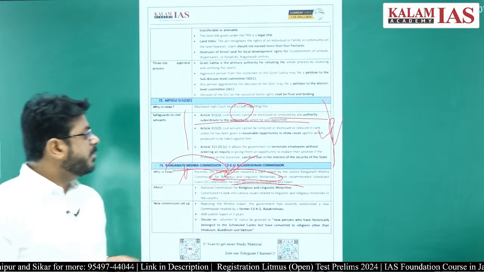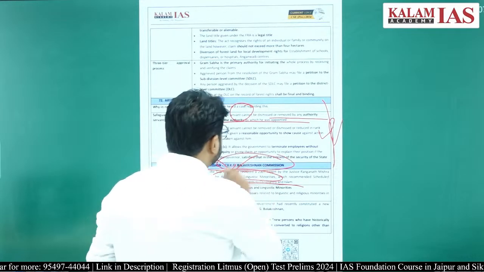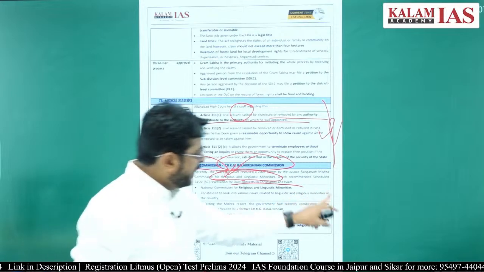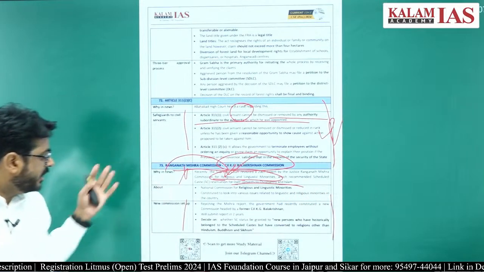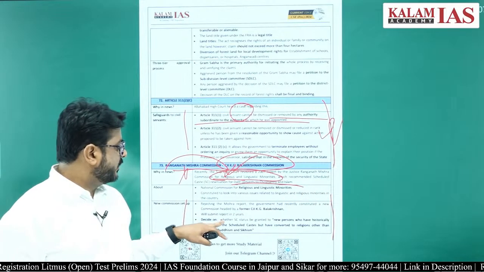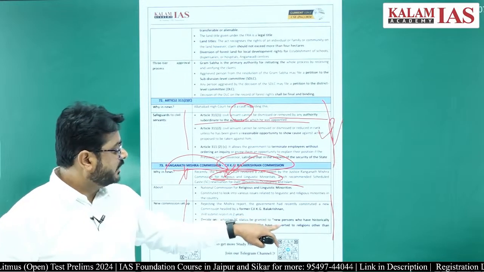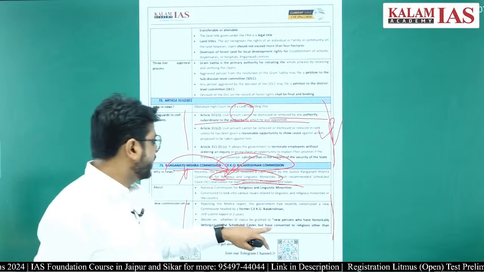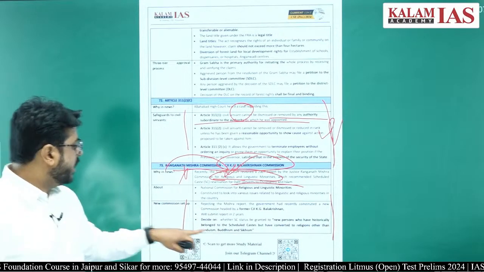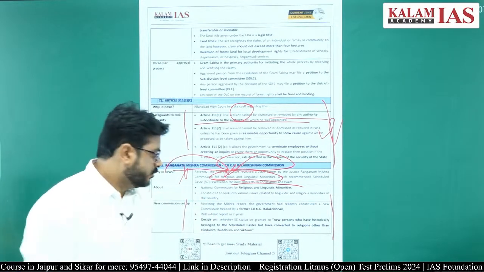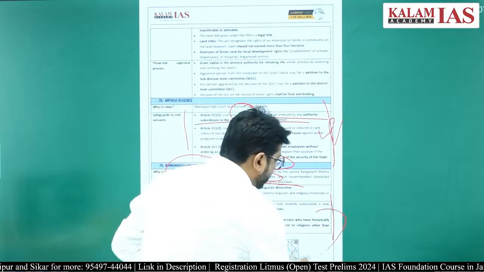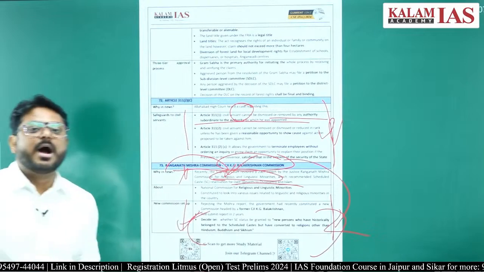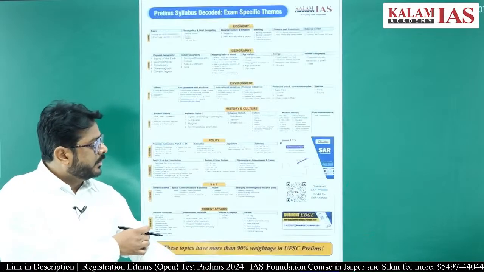Therefore, the government has set up a new commission, headed by former Chief Justice of India K.G. Balakrishnan, and they have been given 2 years. They will be looking at whether scheduled caste status can be granted to a person who historically belonged to the scheduled castes but has converted to a religion other than Hinduism, Buddhism and Sikhism. So this you have to remember. If UPSC prelims asks about this commission, this sentence you have to remember, right?